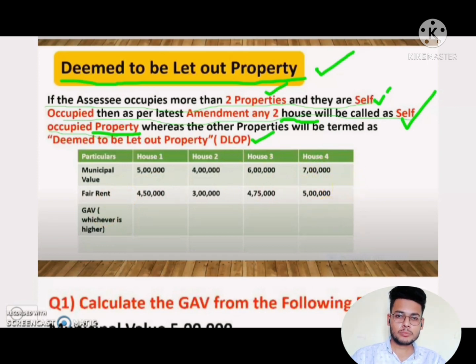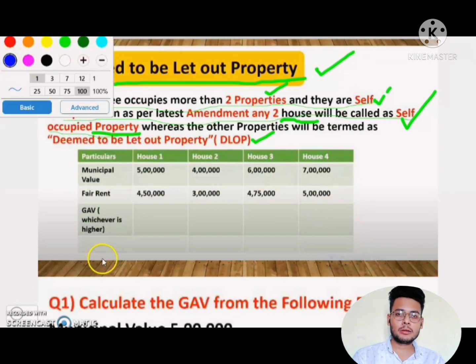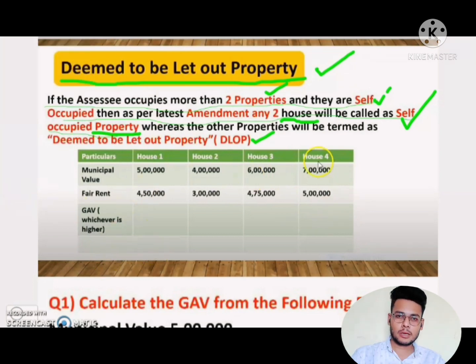That means the 2 houses that are self-occupied are treated as for personal use, and all the remaining properties are deemed to be let out property, meaning he may further earn income from them. If we have more than 2 house properties, then according to the Amendment Act, only 2 houses are treated as SOP, and the remaining are let out house property according to the income tax.